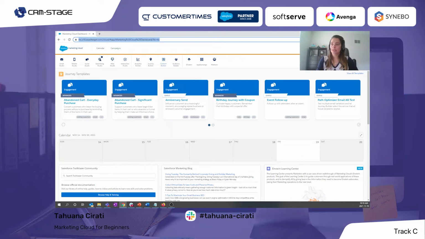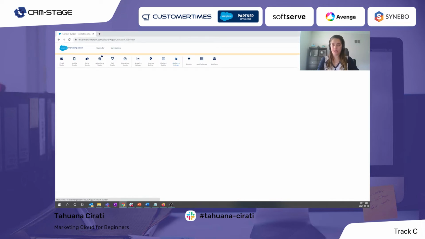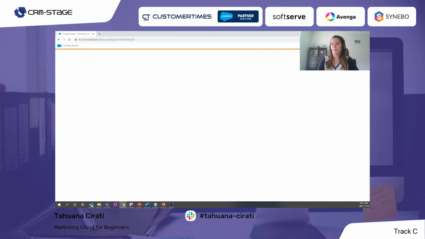And let's go through our implementation. Unfortunately, because of the time, I will not be able to go through all of these modules and explain them. So let's just jump directly into our implementation here. First thing, we need to create our data extension. So we go to Audience Builder and Contact Builder, where we can create our data extensions.